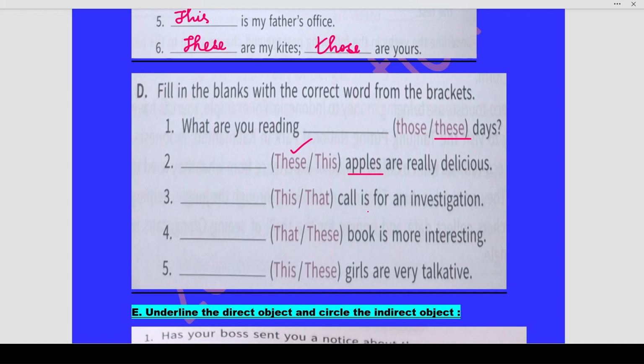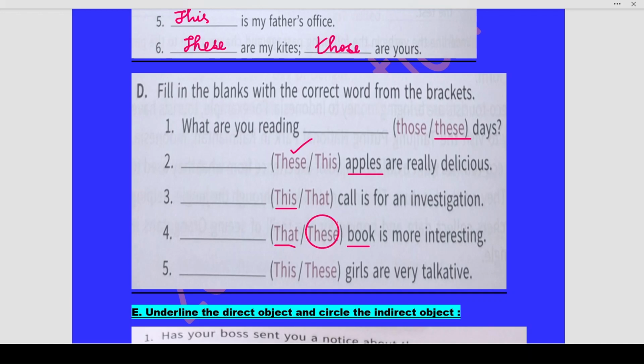This or that call is for an investigation. This call is for an investigation. That or these book is more interesting. Book is singular, therefore that book is more interesting. These will be used only when it would have been these books.